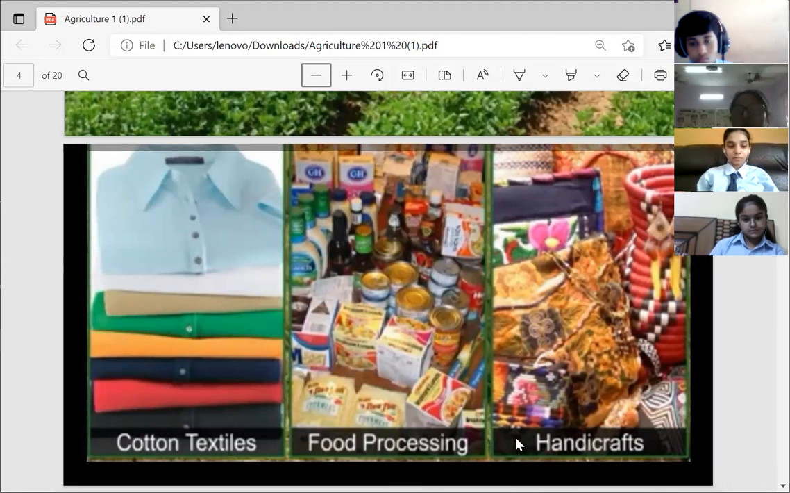It also provides jute as raw material to various handicraft industries. So agriculture not only provides food to the growing population, but it also supports a large number of industries. All right.